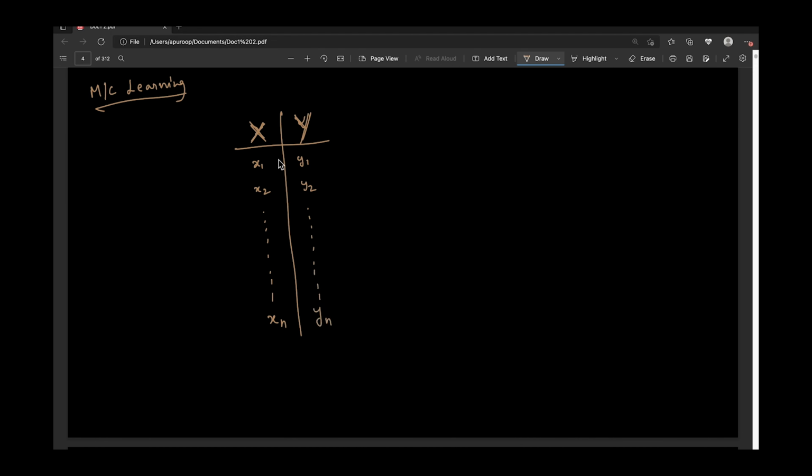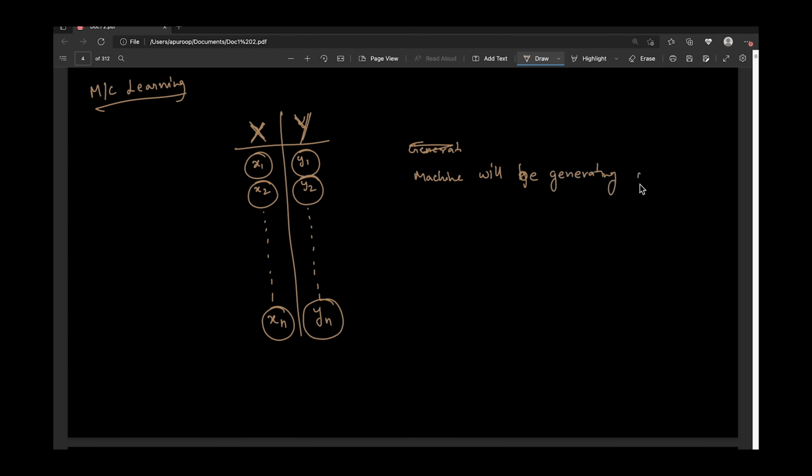Okay. So like that, we will be having both input. So this is our input and this is our output. And similarly here, this is our input and the corresponding output is Y2. And here Xn is our input and the corresponding output is Yn. So like that, we'll be having both inputs and outputs. So based on these inputs and outputs, the machine will be generating a program.